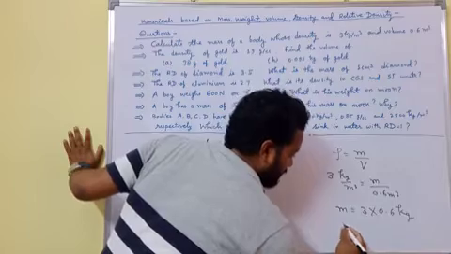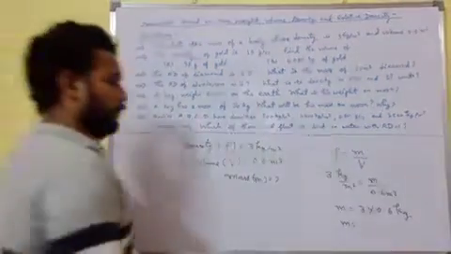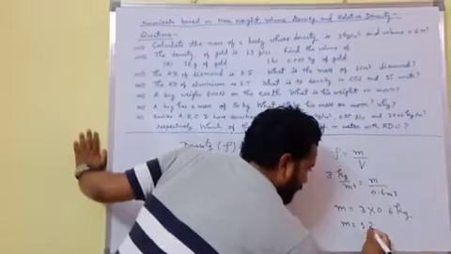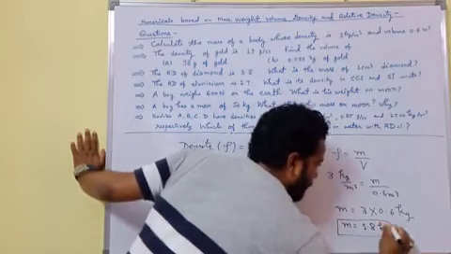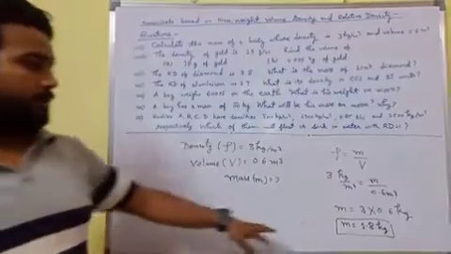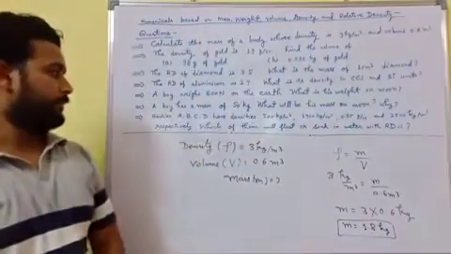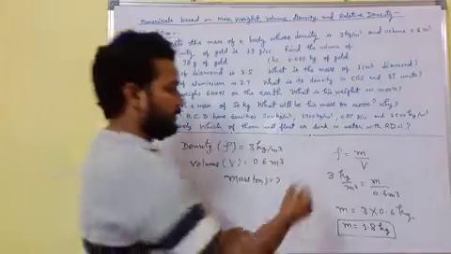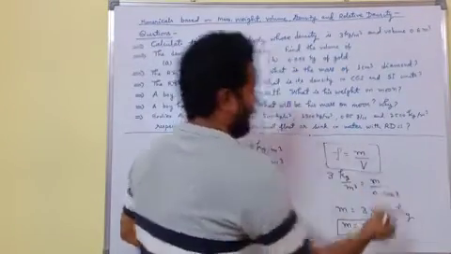The unit of mass in the SI system will be kilogram. After solving we have 1.8 kg. The mass of the body will be 1.8 kilogram. This question is based on the formula rho equals m by v.